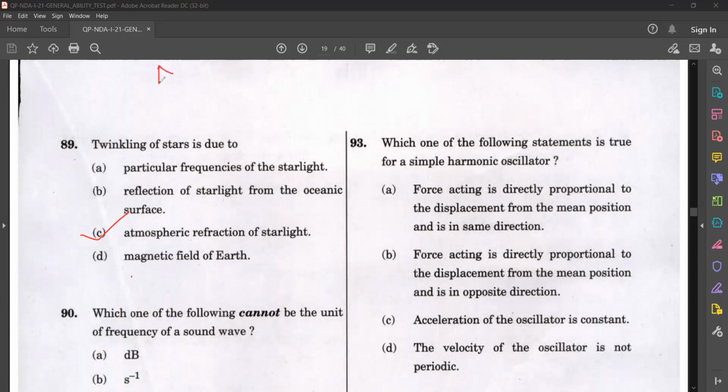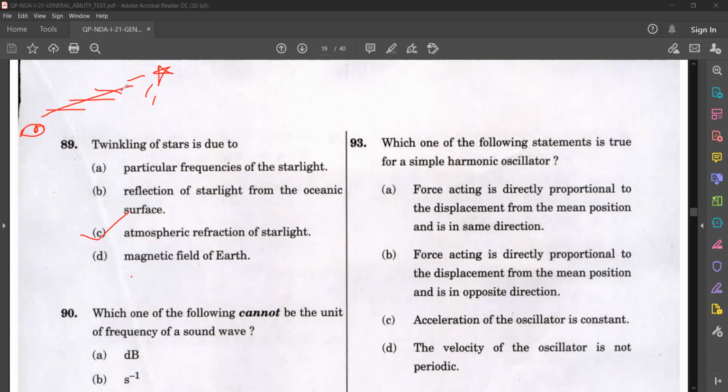Light from the star travels a very long distance before it reaches the observer's eye. When it travels this large distance, it travels through different layers of air having different densities.